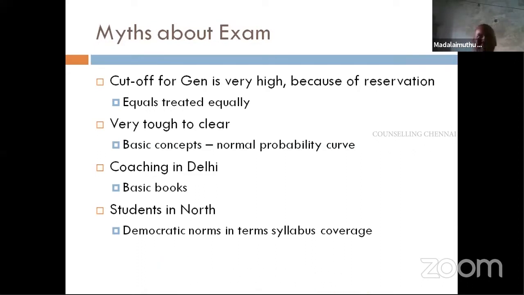Coaching centers will give a number of books, so they will copy, paste and edit. Of course, there are coaching centers who really work hard, but they will try to give you maximum information from various books. You cannot sit and study everything in the last 3 months. But if we are thorough with one basic book, you can still get 50% of the questions and answer them. So please stick with the basic books. Yes, coaching materials, it's up to you. If you want to refer, you refer. But basically, stay with the books prescribed by any one university.